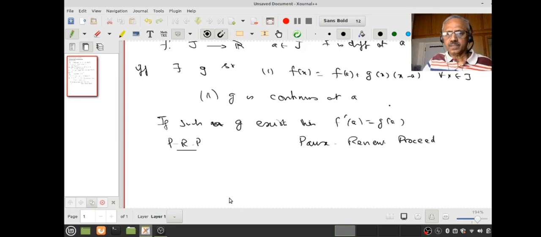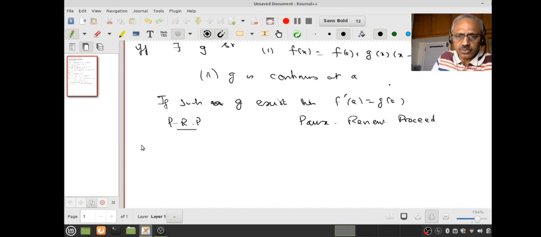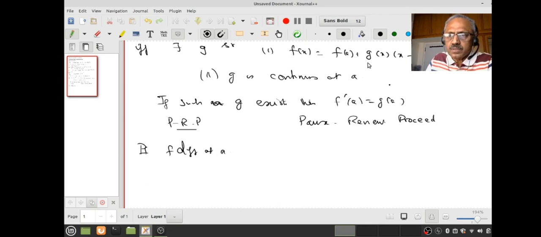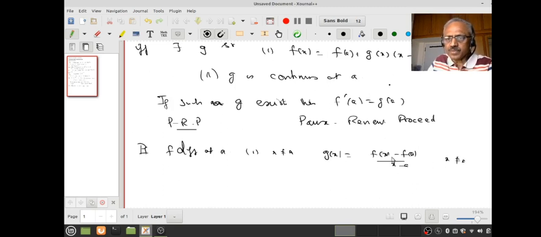Now let's go through the proof. Assume f is differentiable. Right? Now what do I know? I want to find such a function g. For x not equal to a, I can solve for g of x. Do you see that? g of x is nothing other than f of x minus f of a by x minus a, if x is not equal to a. Do you see that? From 1.